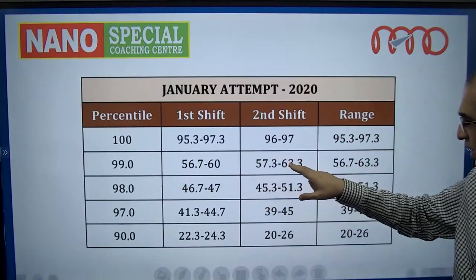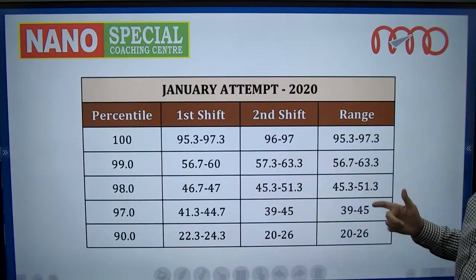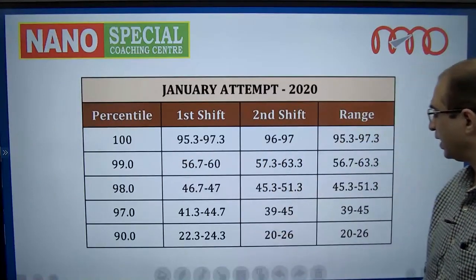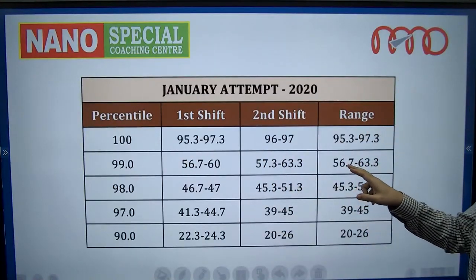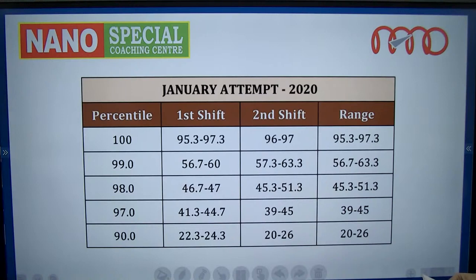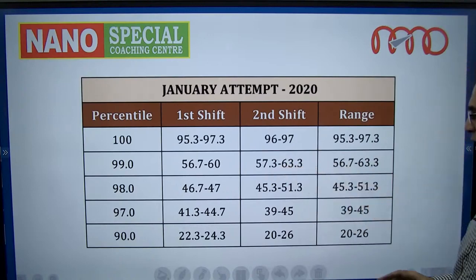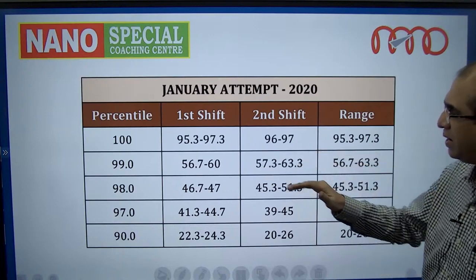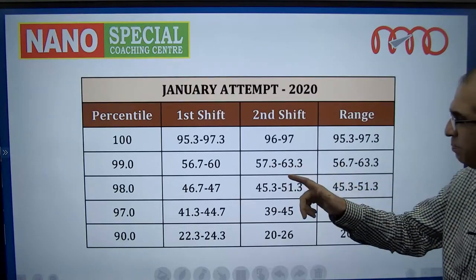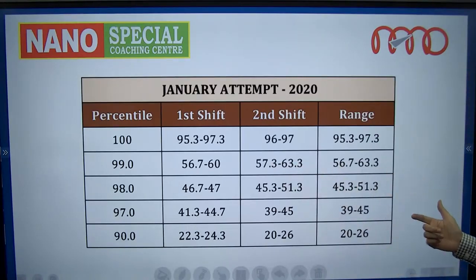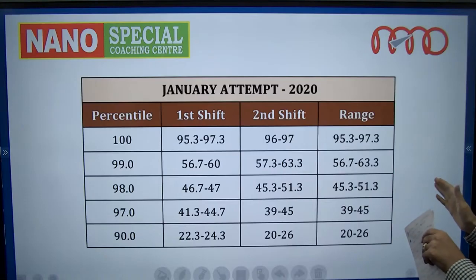So similarly, second shift. If you combine these two, the 99 percentile corresponded to something between these two, 56.7 being 170 marks, 63.3 corresponding to 190 marks. So in certain papers, 170 got you a 99 percentile. In another paper, 190 gave you 99 percentile. So to summarize, in the January attempt, 99 percentile was in this particular range, 170 to 190.